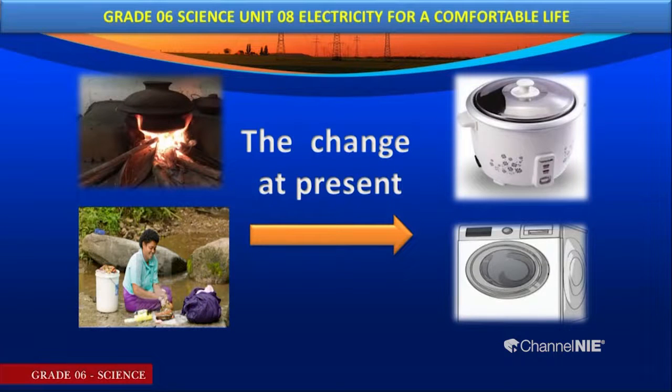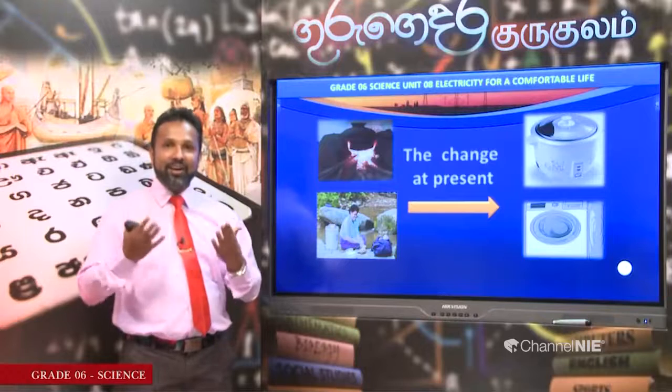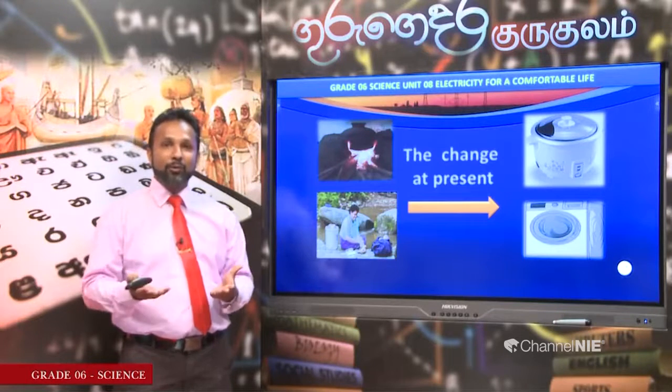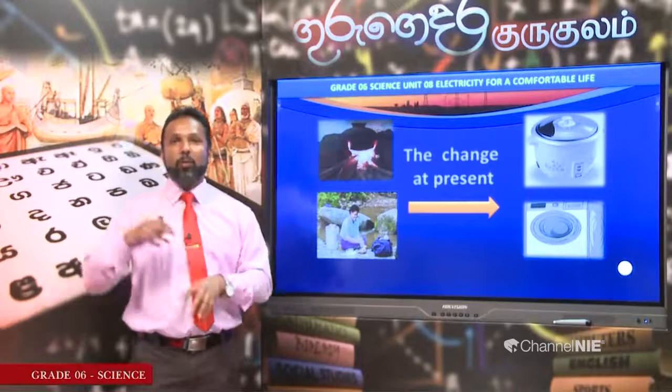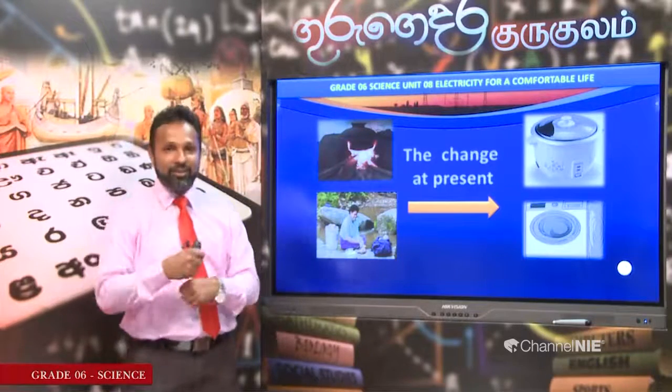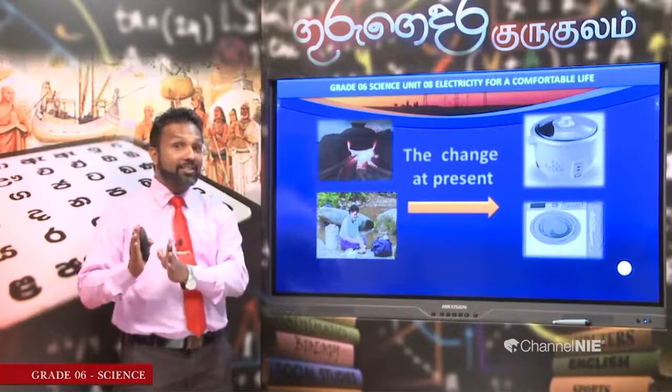As you learned earlier, my dear children, you can remember that our grandparents washed their clothes by using their own hands, by spending energy. But today, we don't wash clothes by hand. Why is that? Each and every house uses a washing machine. It's very easy. Take some clothes, put them into the washing machine, and just wash them with the help of electricity.